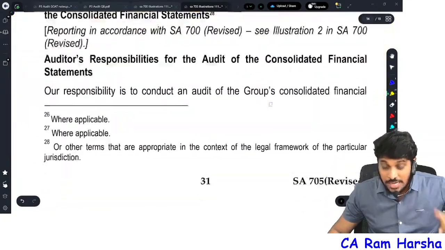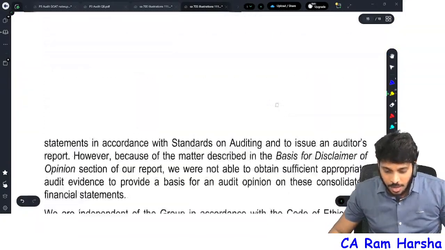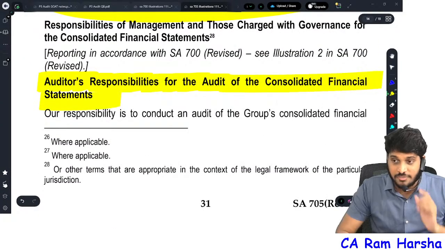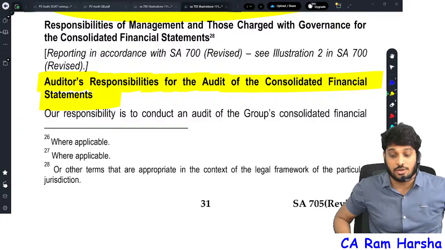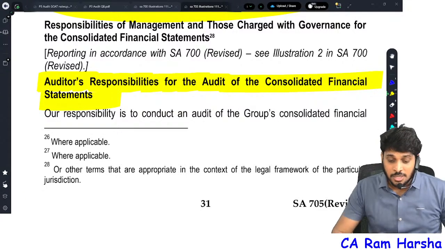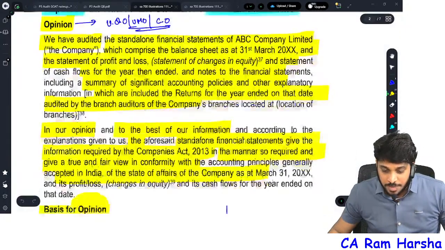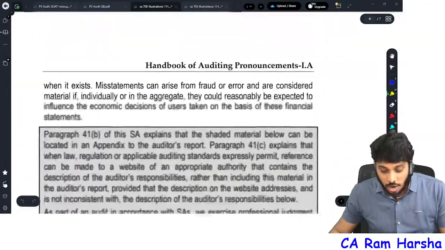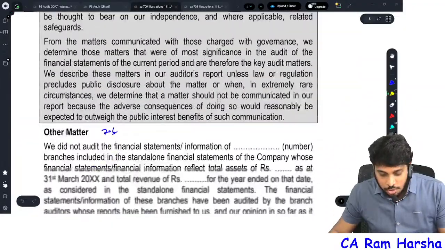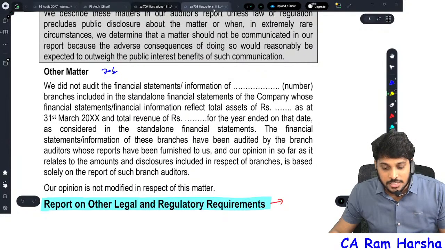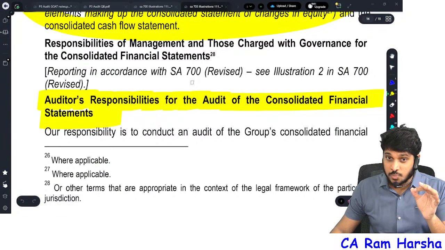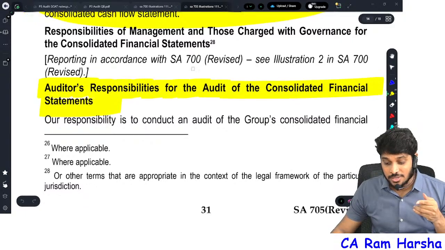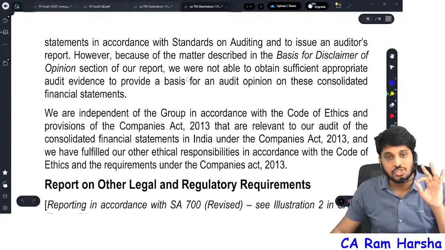Not only that, now let me discuss one more important point. There is a section here: auditor responsibilities for audit of financial statements. Remember, the auditor responsibility section. Generally, when you are giving an unqualified opinion, I will show you how big the auditor responsibility section is. It will start here. It is so big, almost 2 pages. Unqualified, qualified, adverse, the section is the same, lengthy, 2 pages. But when you are giving a disclaimer, it is just 1 para, just 2 paragraphs.